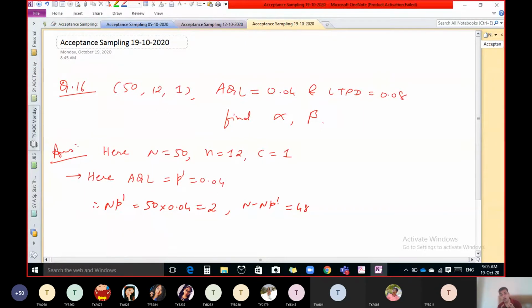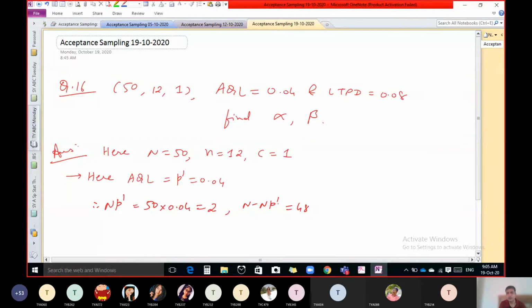So actually in a lot, 2 units are defective and 48 are non-defective, but we don't know that particular thing, because in a population the actual thing we don't know. That is why we have to select the sample. So in a population 2 units are defective, that is the actual thing that we don't know, and we decided to select 12 units randomly. And now in these 12 units, if we find 1 unit or 0 unit defective, then we have to accept the lot, and otherwise we have to reject the lot.